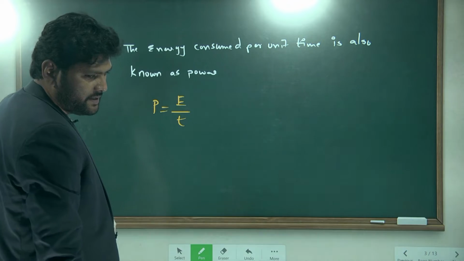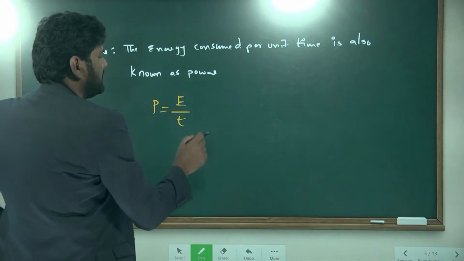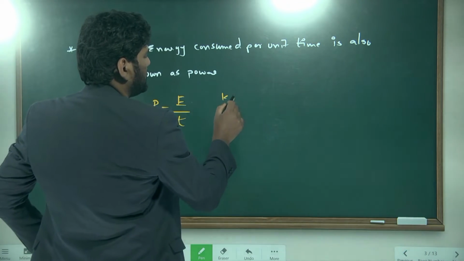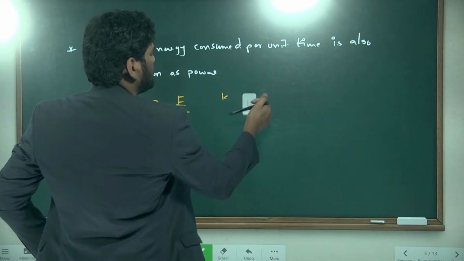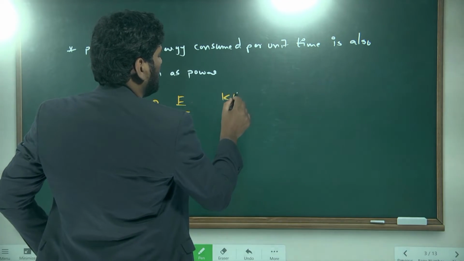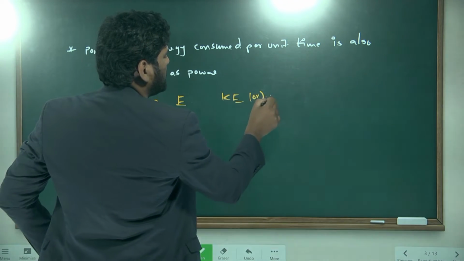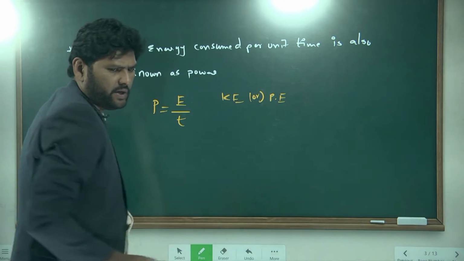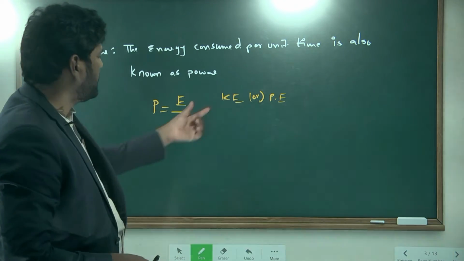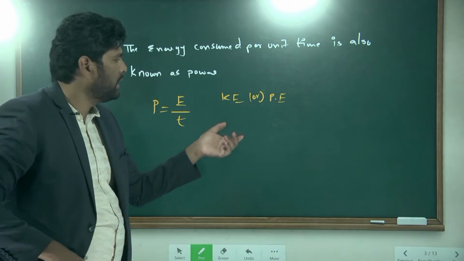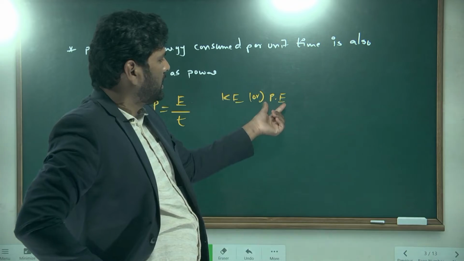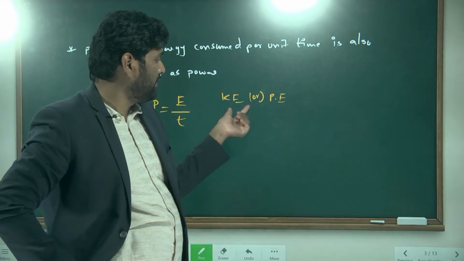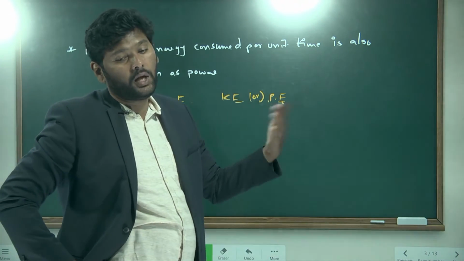Understand? Here, this energy may be kinetic energy or potential energy or any kind of energy you can take. Kinetic energy means half mv square, potential energy means mgh.